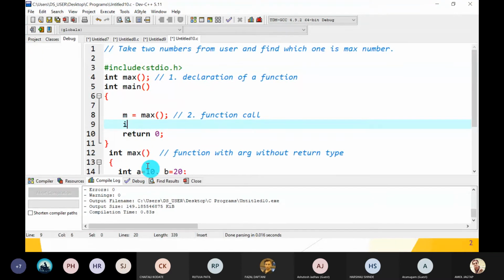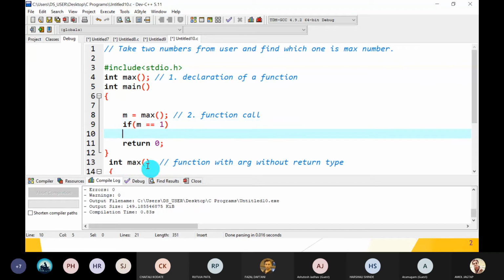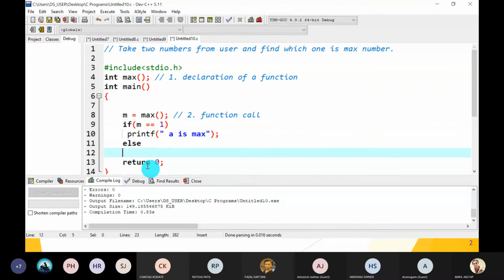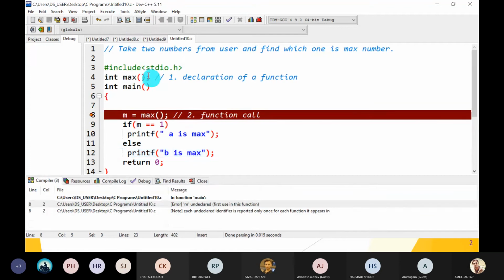So check: if M is equal to 1, then printf A is max, else printf B is max. Okay, and just save it and compile and run it.